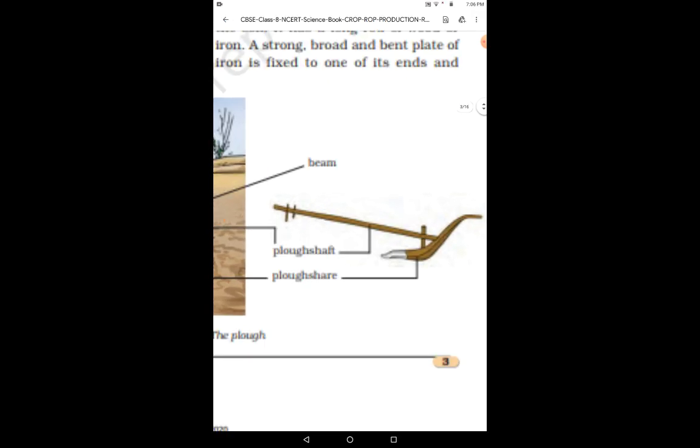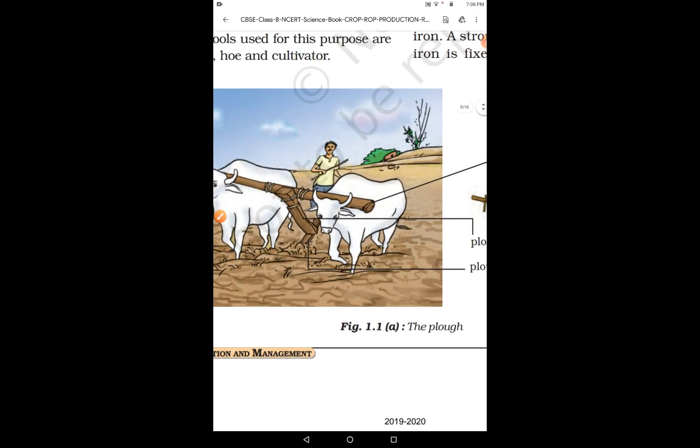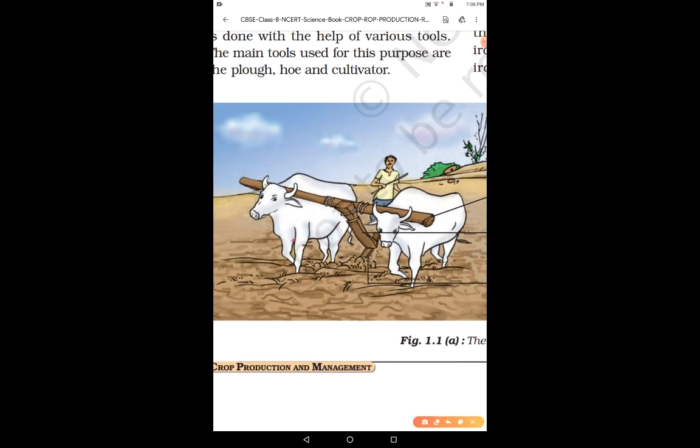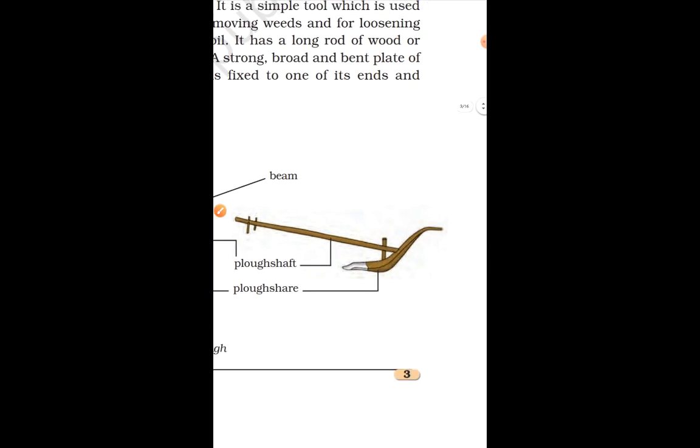This is a figure of the plow, right? So the plow contains this strong triangular handle with an iron strip known as the plowshare. The main part is the log of wood that is known as the plow shaft. Fine. And this way a pair of bulls just handle it, and a man is used to handle it, right? And this plow is attached to the bull's neck by a beam. This is a beam. Okay, this is a beam. Fine. So these are the main parts of this plow.